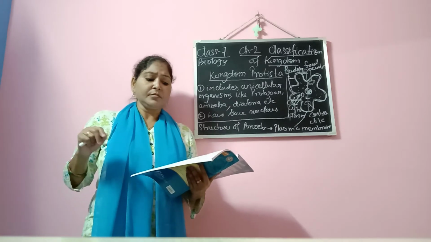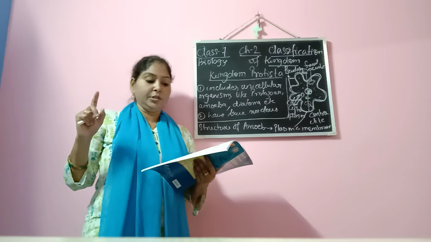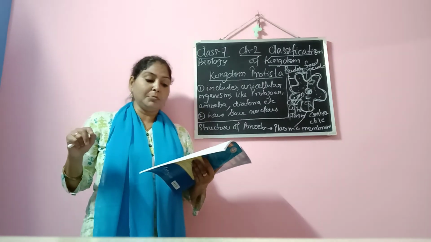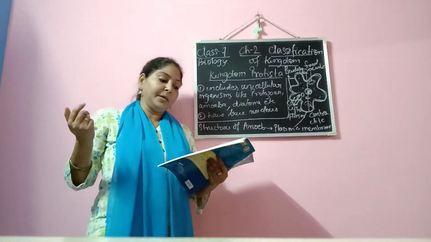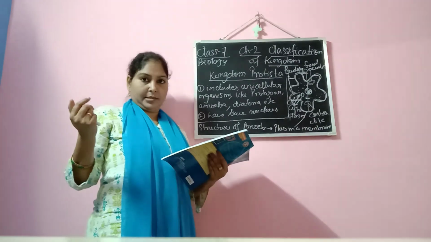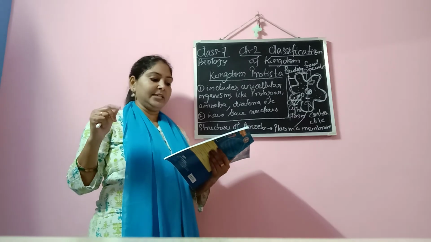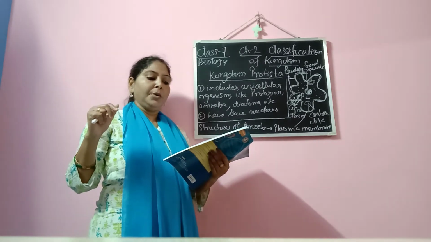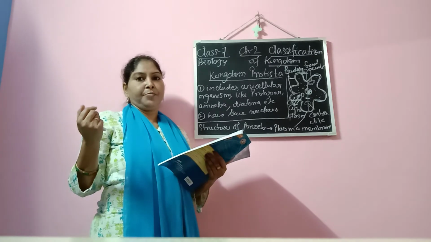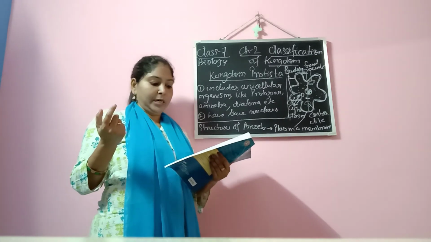Now there is one more way of reproduction, that is multiple fission. What is multiple fission? During unfavorable conditions, amoeba develops a hard covering called a cyst. Within the cyst, the nucleus divides repeatedly to form many daughter nuclei. This is another way of reproduction in amoeba.